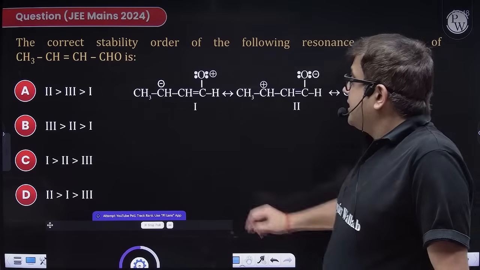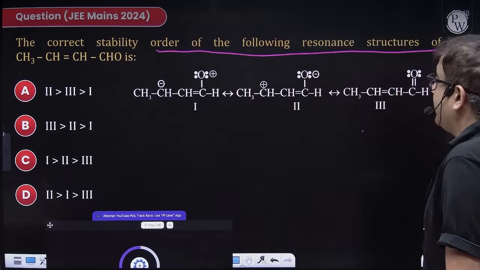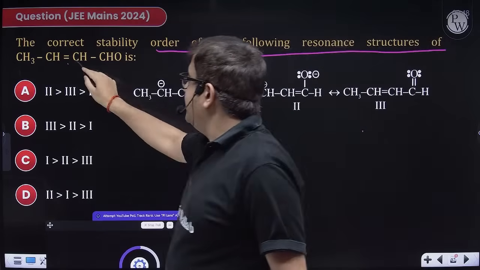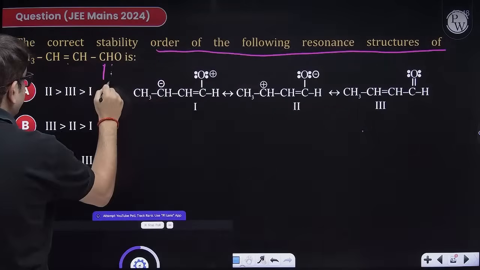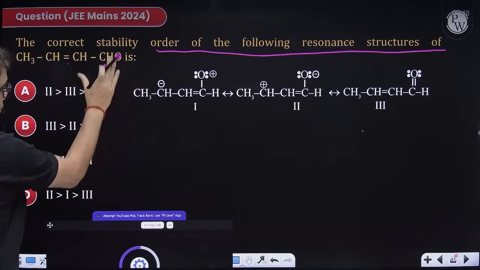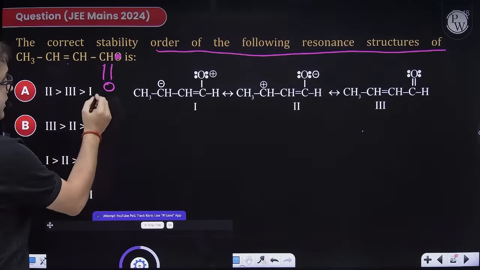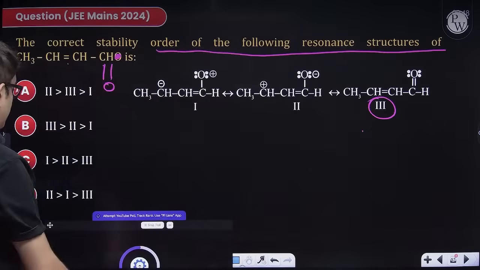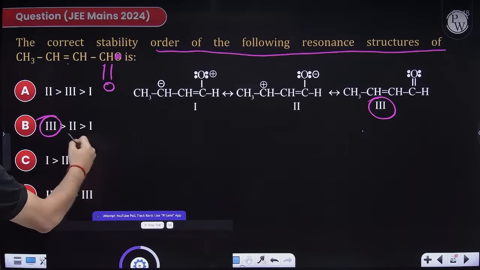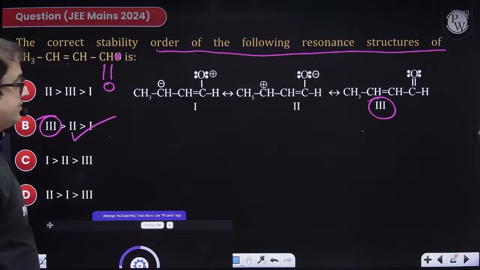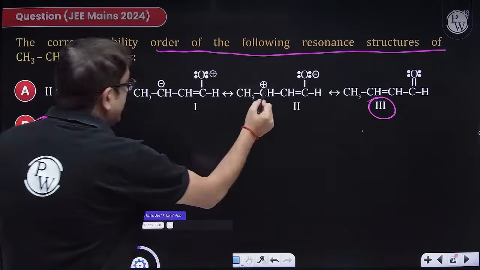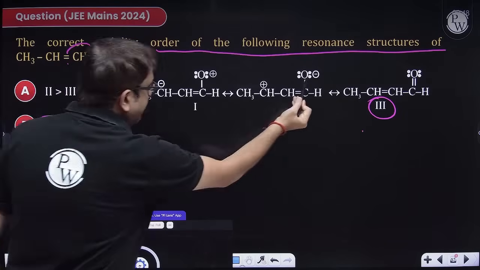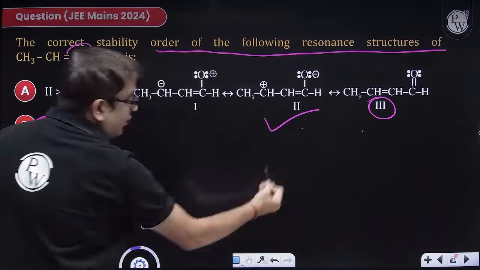Now the question says correct stability order of the following resonating structures, which is this. Sir, this is pi sigma pi, where you see that the double bonded O is a pi sigma pi cloud. Now obviously this is the neutral structure, so this will be most stable, so 3 will be most stable. Only with this you can answer this. Answer is 3, but yes, let us do it. So oxygen being electronegative will take away the electron, so this will become minus, this will become plus, a good electron flow.